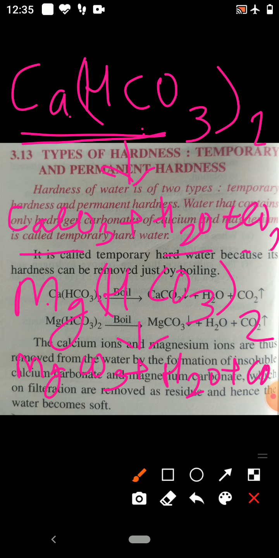Temporary hardness is due to the presence of calcium hydrogen carbonate or magnesium hydrogen carbonate. But permanent hardness of water is due to the presence of calcium sulfate, magnesium sulfate, calcium chloride and magnesium chloride, and that cannot be removed by boiling. So that is why it is called permanent hardness of water.